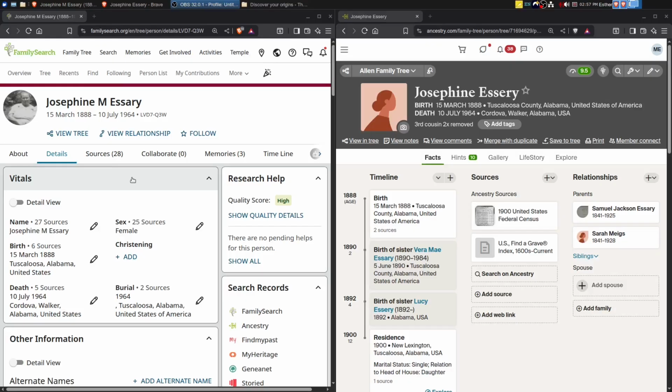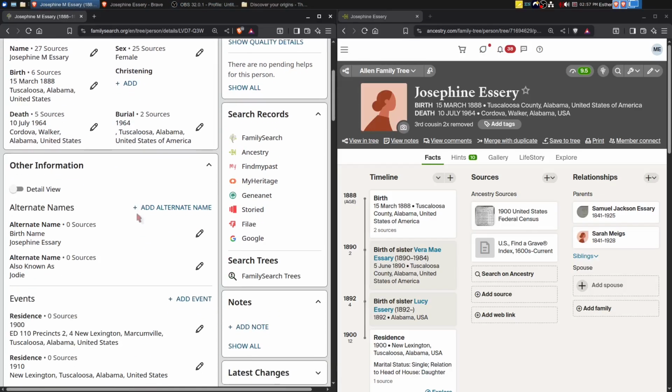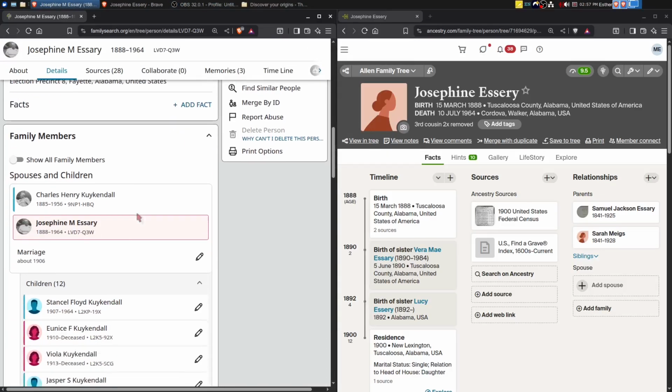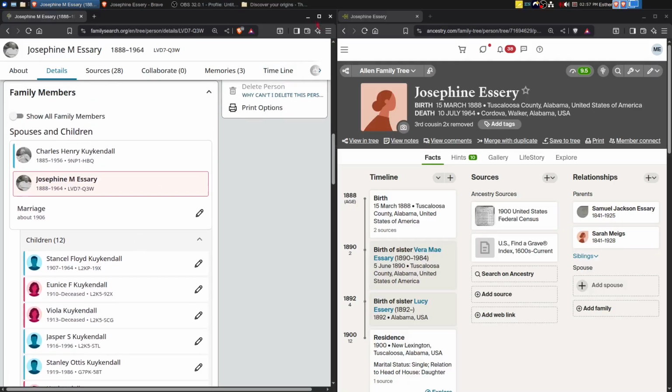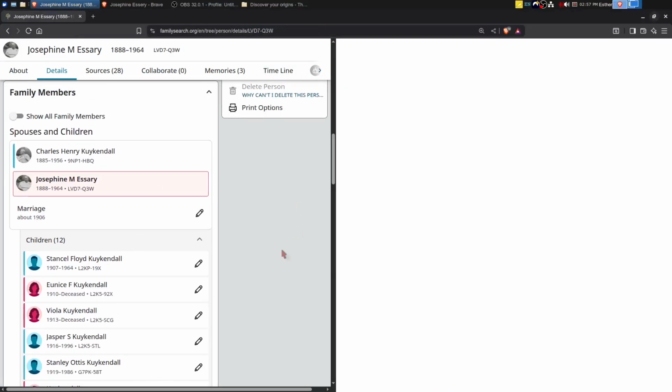You can see I haven't done very much. I need to do a little bit of cleanup work, add her family and all of that. I only have 10 record hints. So the 28 sources we might review later. Let's just scroll down and see what is on the FamilySearch family tree here. And let's make the screen bigger.